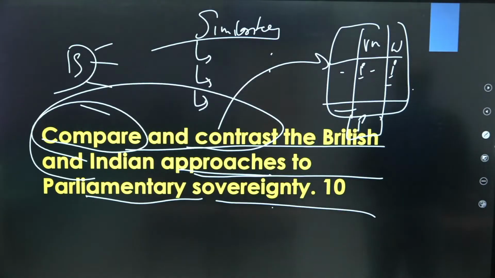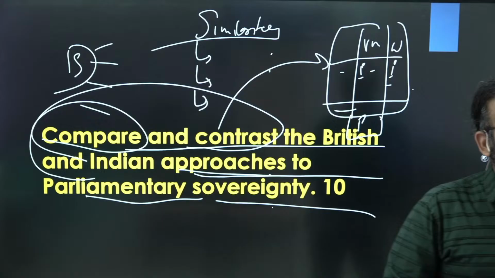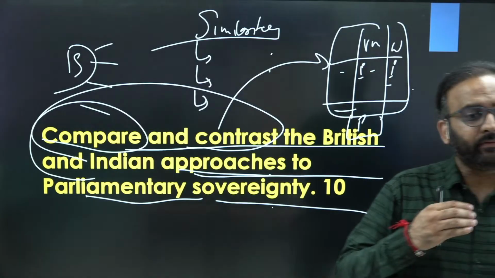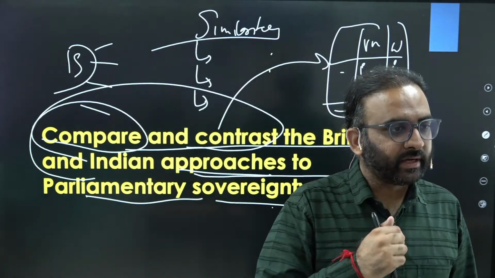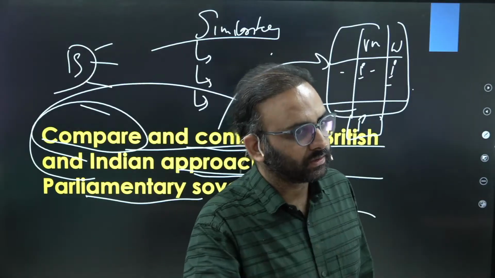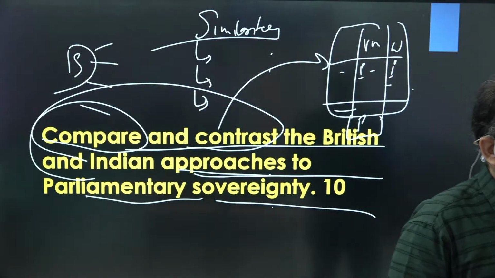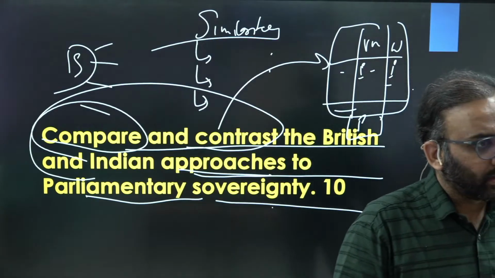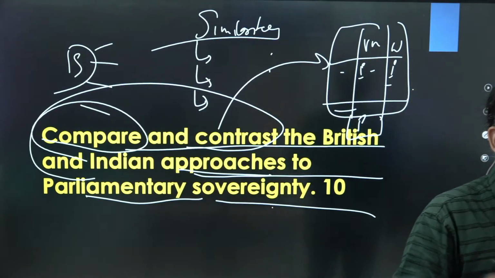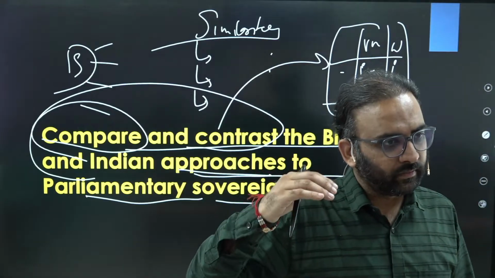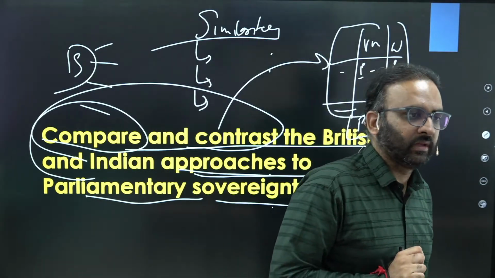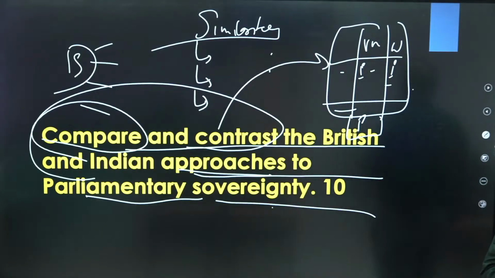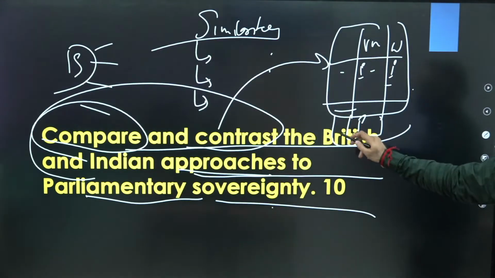And the point is, in Britain, they believe that parliament has the highest moral wisdom. That's why parliamentary law cannot be unfair, unjust, etc. Right? That's why parliament cannot make any wrong law. Right? But in India, we put such highest wisdom, higher moral wisdom into constitution. That's why constitution should not be violated by parliamentary law. Right? Yeah. So then in last, you can also talk about behavioral aspect.